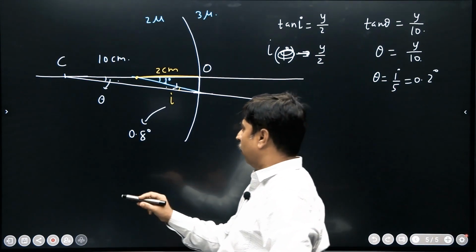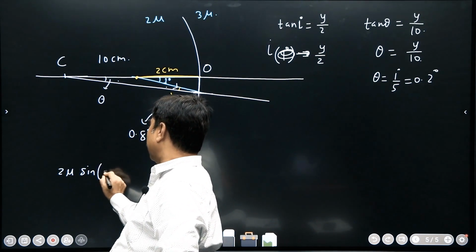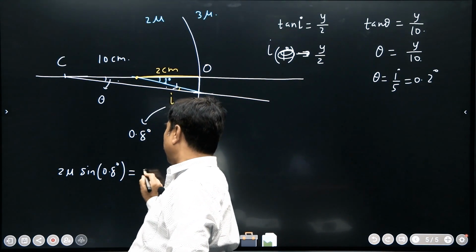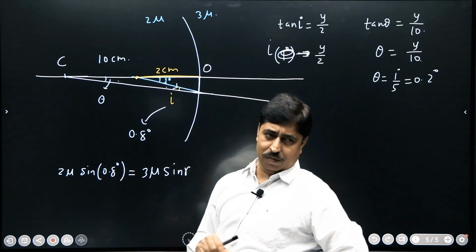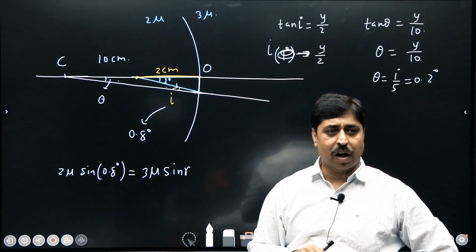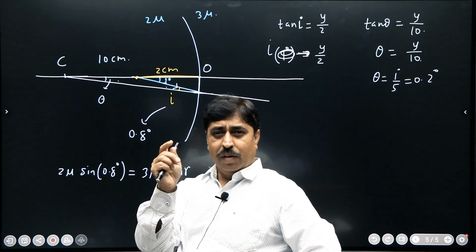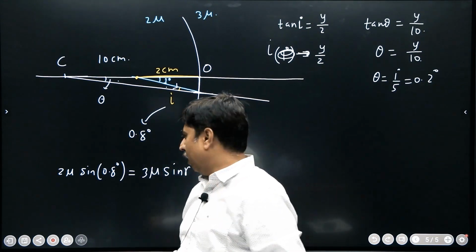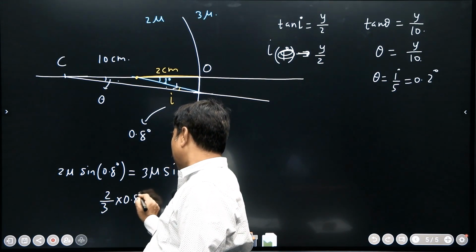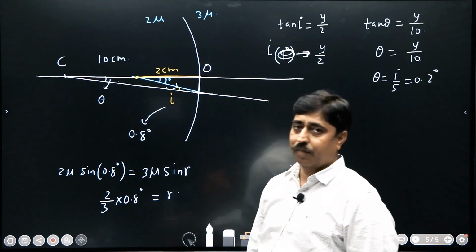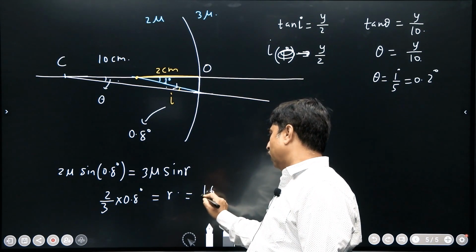So again applying Snell's law, 2 mu into sine of I, which is 0.8 degree, will be equal to 3 mu into sine of R. Angle of refraction has been written as R. The conversion factor from degree to radian remains the same, so I can take a slight liberty and write R as 1.6 by 3 degree.